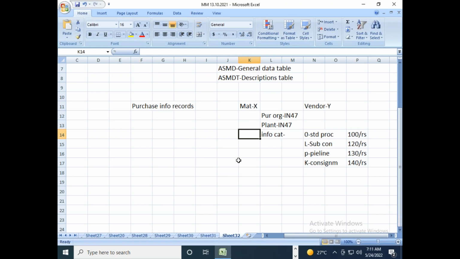So any doubts on this regarding the info record? Are you able to get it? What is info record?